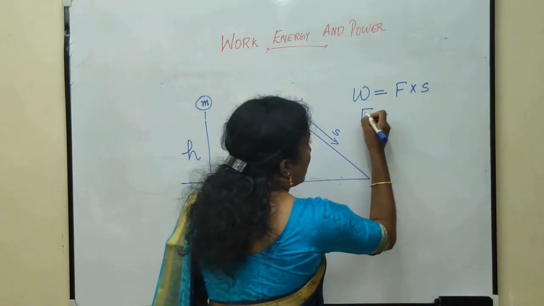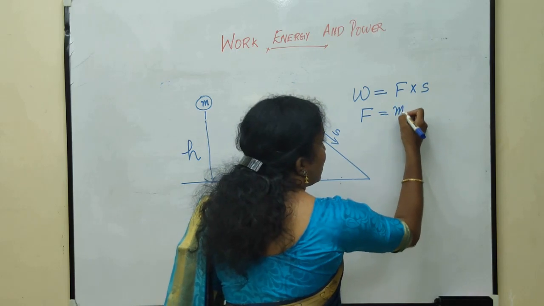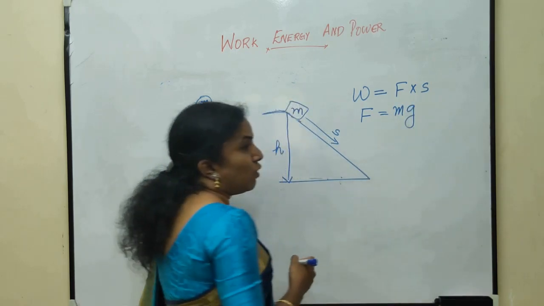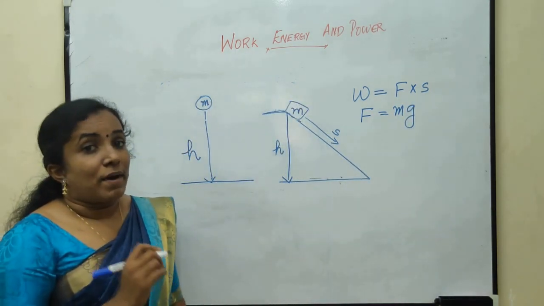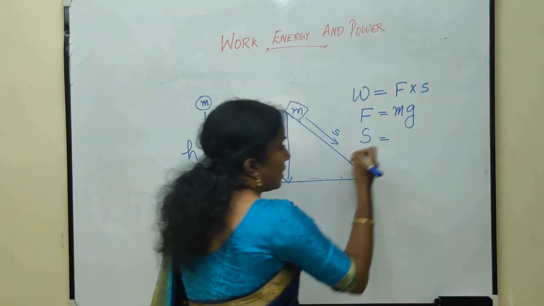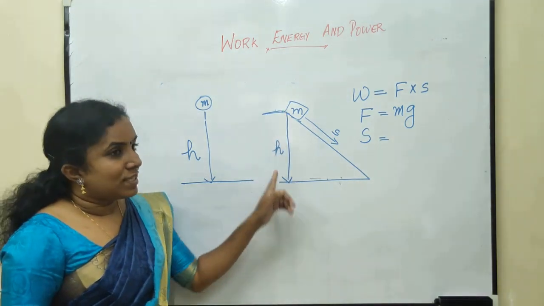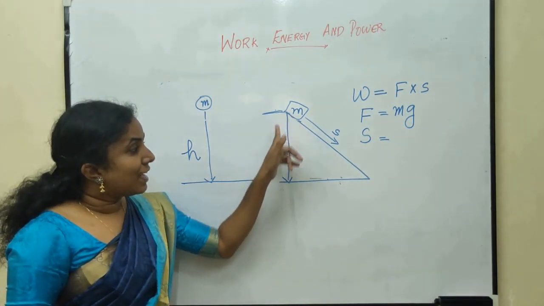So what is weight? Weight is equal to mass into gravity. So force can be written as mass into gravity. And here what is the displacement? Here the displacement in the direction of force is the vertical height.